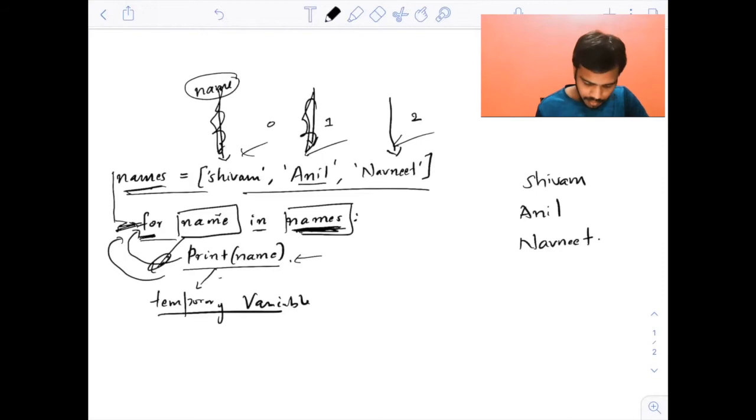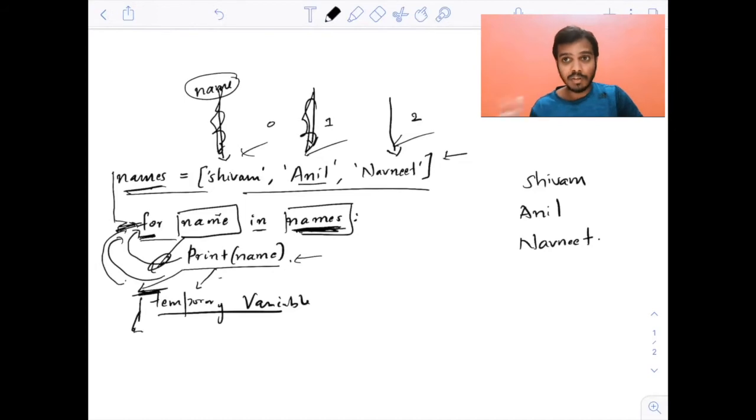Now it will again go to the for loop, it will not go below the print, but this time there are no elements after Navneet. We do not have any more names after Navneet, so the loop will be broken, and the control of the program will go below this print statement. Whatever lines are below this print statement will now get executed. That's how a for loop works. It is for iterating over all the elements, so I am able to iterate over all these elements one by one using a for loop. So remember the syntax for this, which is very important.